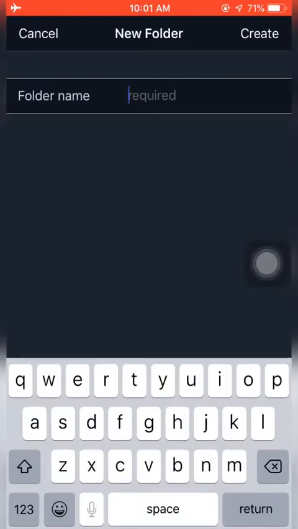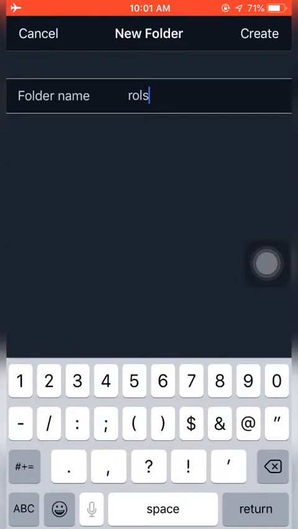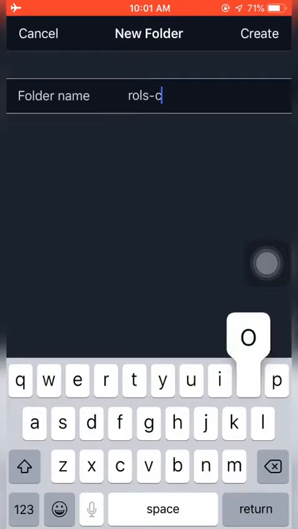I'll have to give it a very nice name. And we are going to call this Rose-Consort. So I have Rose as one word, Consort as another word, and I've separated it with hyphen instead of underscore. I'm not saying you cannot use underscore, but for your own good, you should go in for hyphen. Thank you. So let's move on. I click on create. You can see on my screen, at the top right corner, I have create. So I click on create, and there we are.